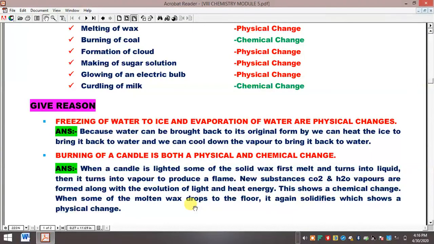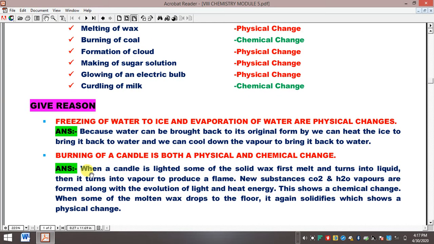But burning is a complete chemical change because CO2 gas is evolved and H2O vapor is evolved. So the burning process is a chemical change and melting of wax is a physical change.